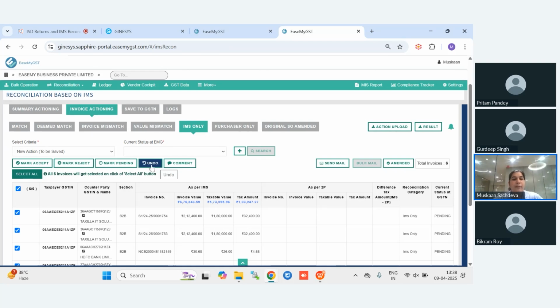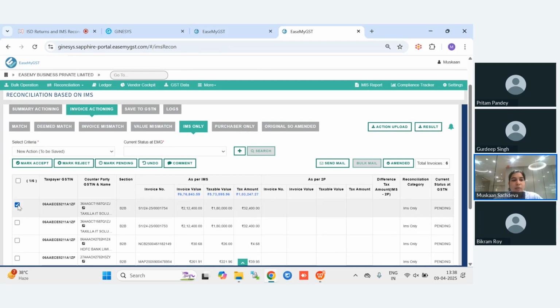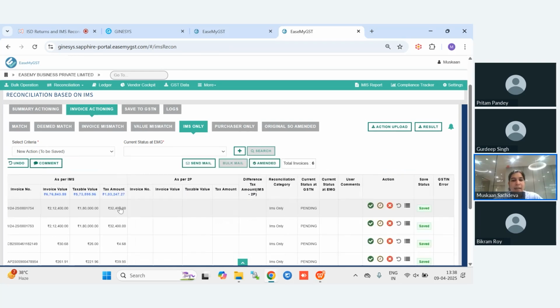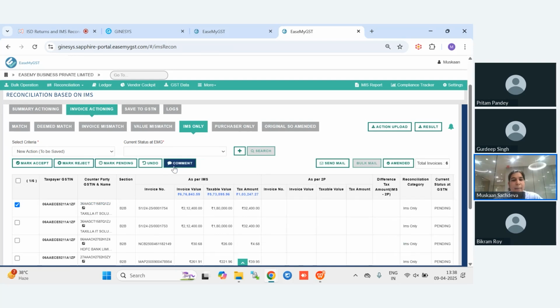And for example, if you think that you will not be remembering a particular invoice by the next month, then you can also add a comment on that particular invoice. For example, if you're keeping this invoice as pending, then you can add the comment in these invoices that I am keeping this invoice as pending. Then that will be reflected in your next month.